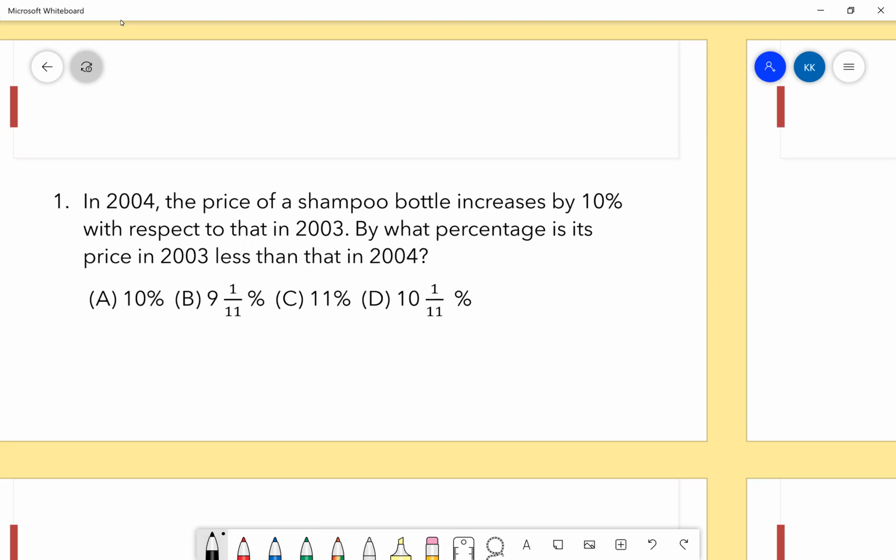Anybody, any other approach? Aniket, I see you have given an answer that is different from others. What did you use? Firstly, I was trying with 100 and 110. Then I randomly tested x plus 110 x upon 100 is equal to y.